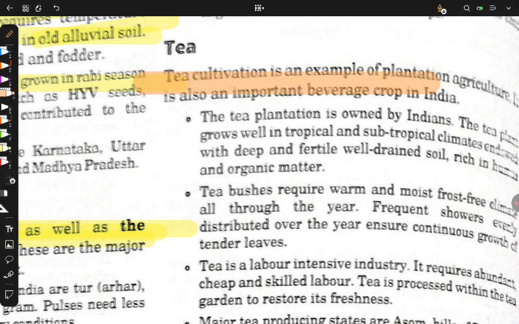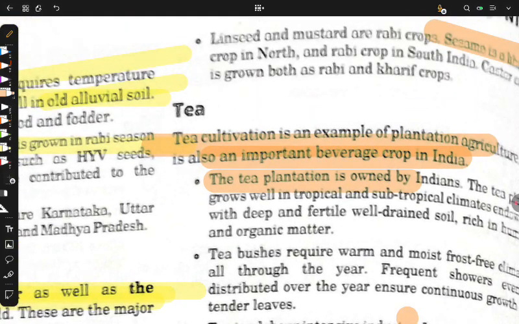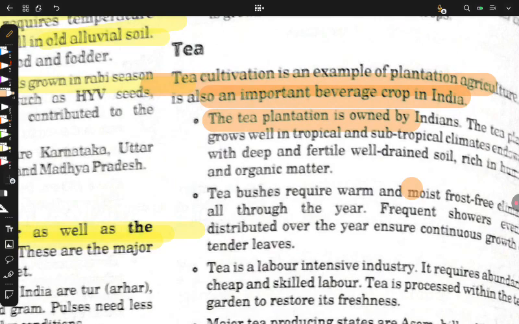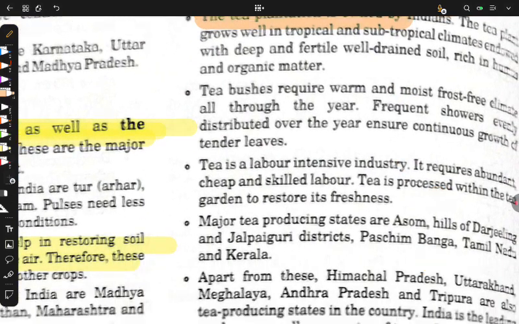Tea cultivation is an example of plantation agriculture. It is an important beverage crop in India. The tea plantations are owned by Indians. In previous times, India didn't have tea. A very important fact is that tea did not originate in India. Tea comes from Yemen. We acquired it from Yemen, and it was the Arabica variety.